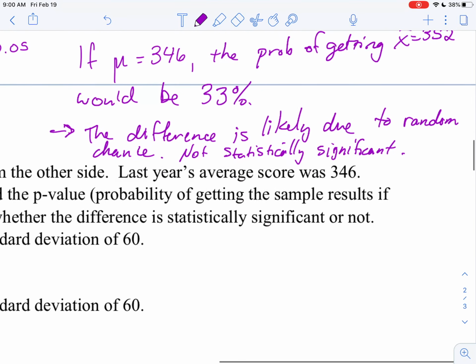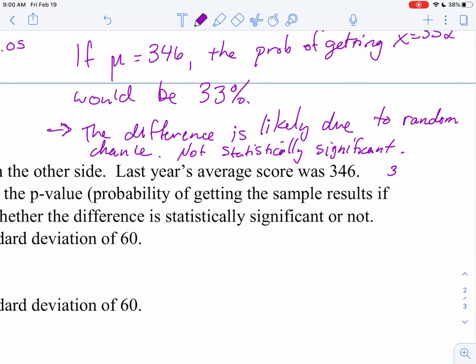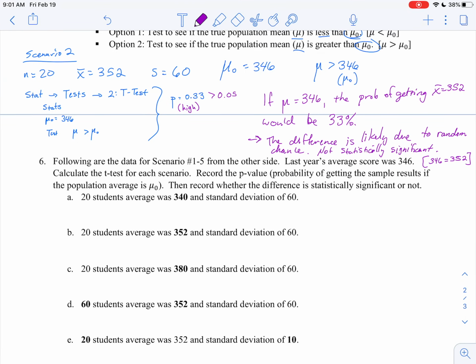So from a statistician's perspective, they would say that 346 is the same as 352. Now you might be like, well, no, it's not. But remember, this is statistically. They are not far enough apart that we can say the difference is due to a change in the population average.